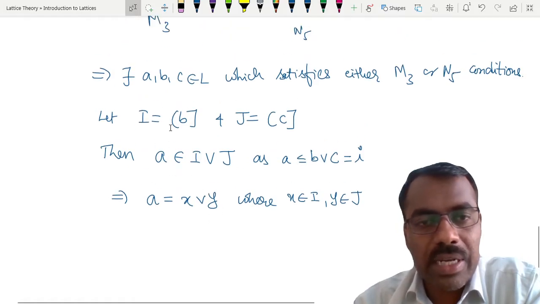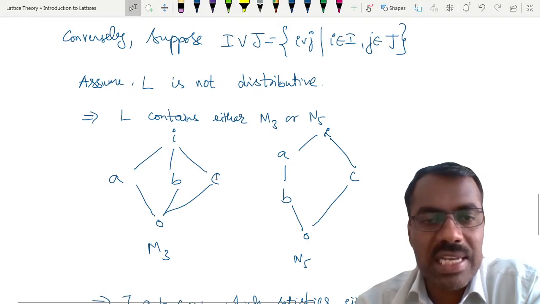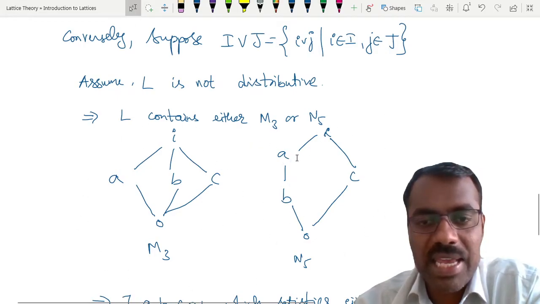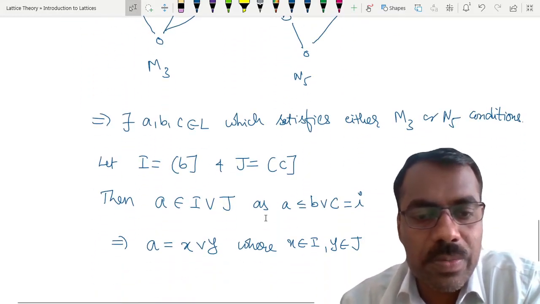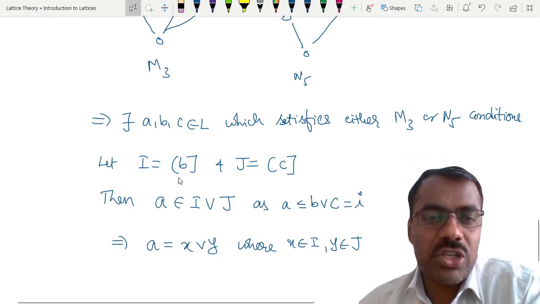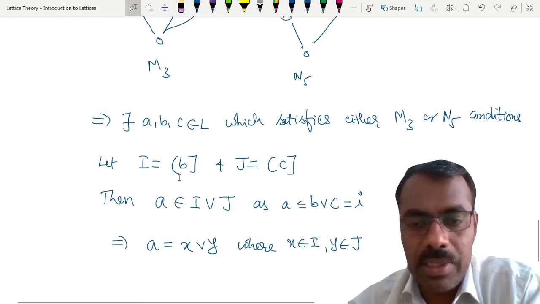Now we'll try to compare with this B and all, because our idea is, can we somehow show that A is less than or equal to B? If we can show that A is less than or equal to B, that contradicts here as well as here, because here A is strictly bigger than B. So how can we show that A is less than or equal to B? If we can show that A belongs to I, then it is a contradiction.